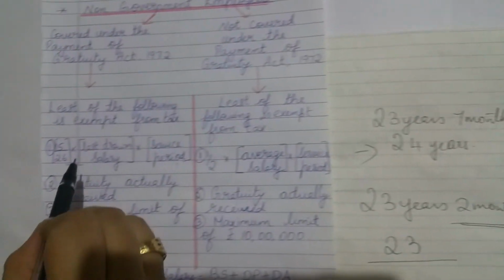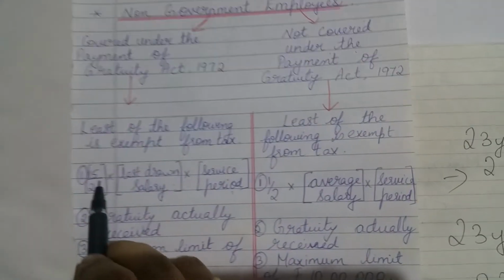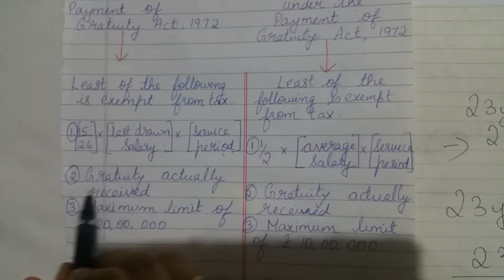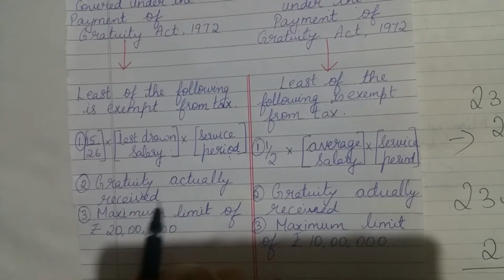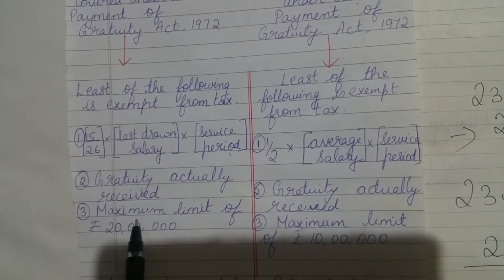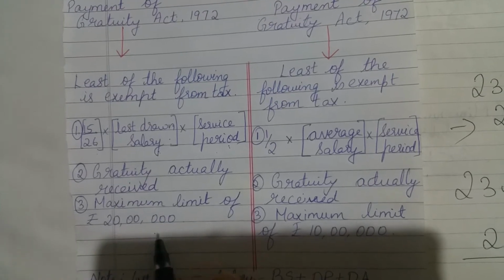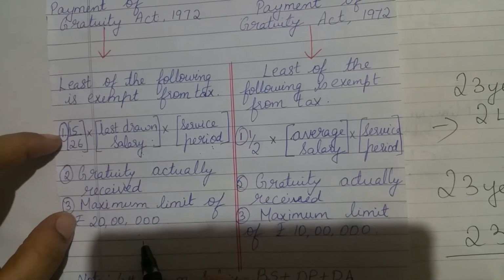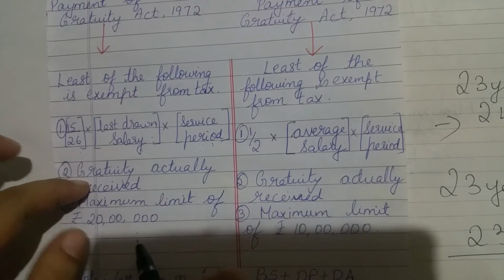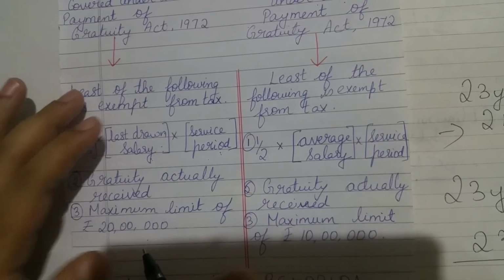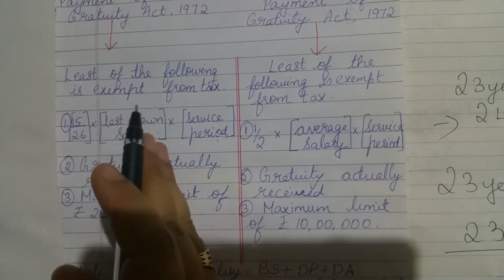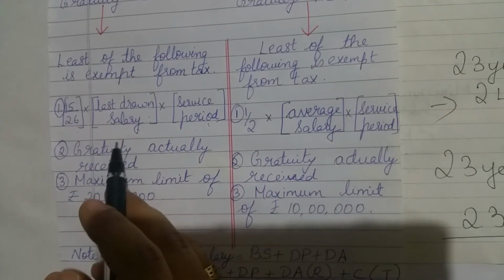Okay. So the first formula for computing gratuity is 15 by 26 into last drawn salary into service period. Then second, the gratuity actually received. And third, the maximum limit of 20 lakhs. After you calculate all these three, whichever is the least of the three, you will minus it from the actual gratuity received in order to get your taxable gratuity. This is if the employee is covered under the Payment of Gratuity Act.